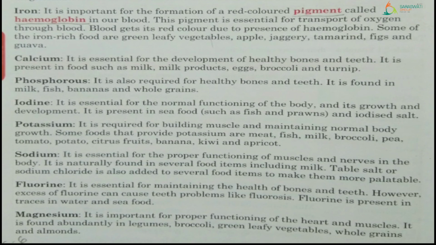Next one, fluorine. Again, it is essential for maintaining the health of bones and teeth. If our bones and teeth are strong, that has to be maintained, and for that maintenance, we require the mineral fluorine. However, excess of fluorine can cause teeth problems like fluorosis. Anything taken in excess is also not good. So, for maintenance of the teeth, we may require fluorine. But if we are taking food having excess of fluorine, our teeth will start shedding.